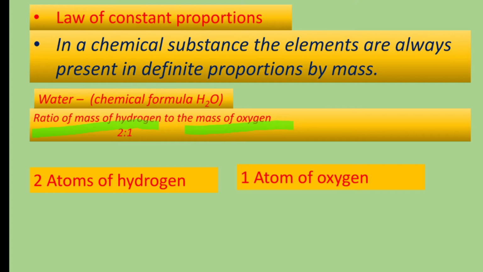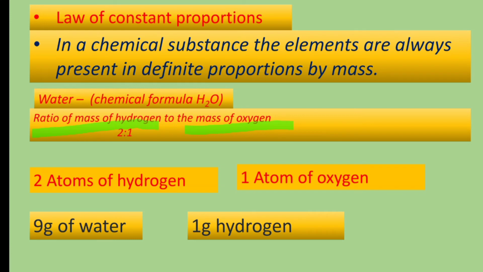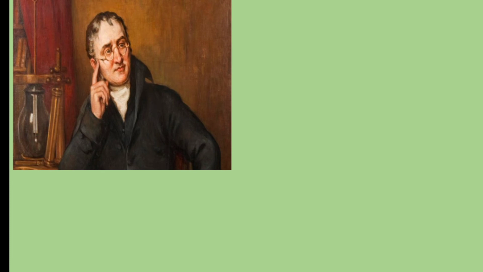So, if we decompose 9 gram of water, whatever the source of water, we always get 1 gram of hydrogen and 8 gram of oxygen. But the scientists of that era were not able to give an appropriate explanation of these laws. The first scientific theory about atoms was given by a scientist named John Dalton.